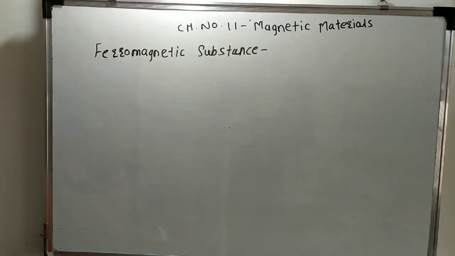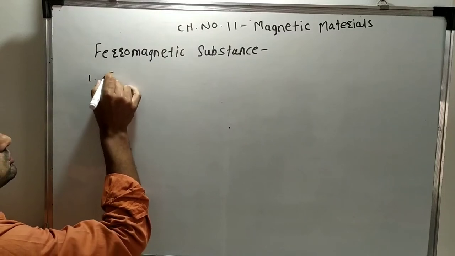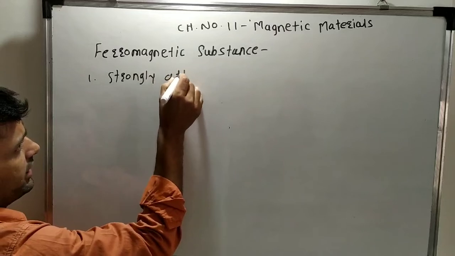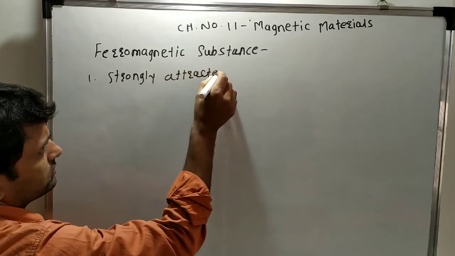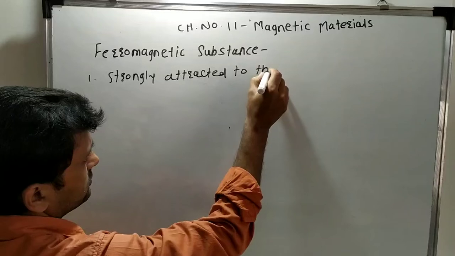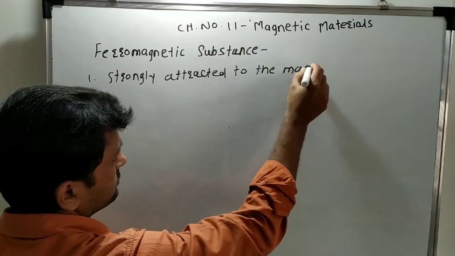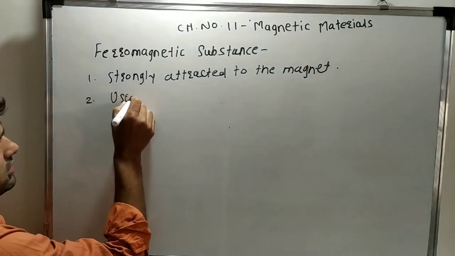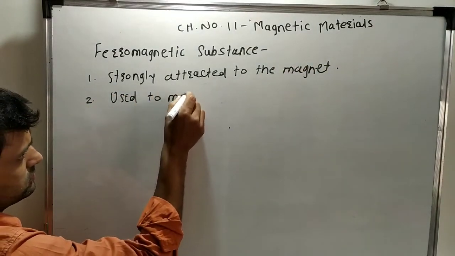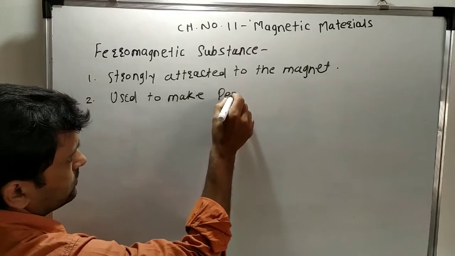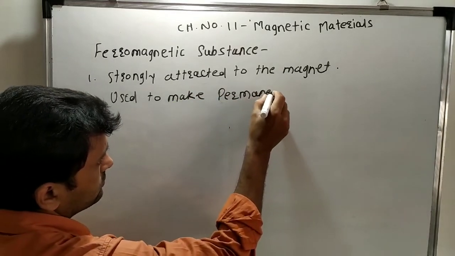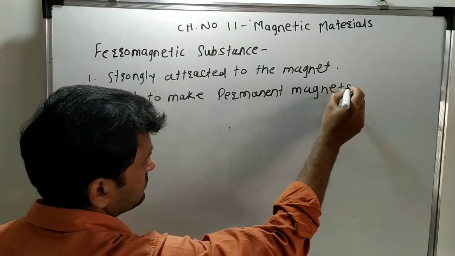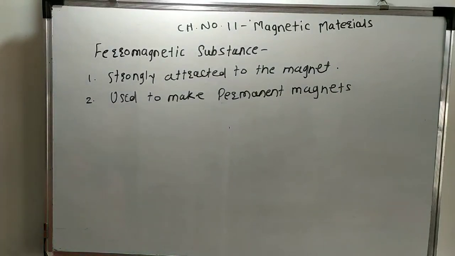So the first property is they will get strongly attracted to the magnet. Second, they are used to make permanent magnets. They are used to make permanent magnets.